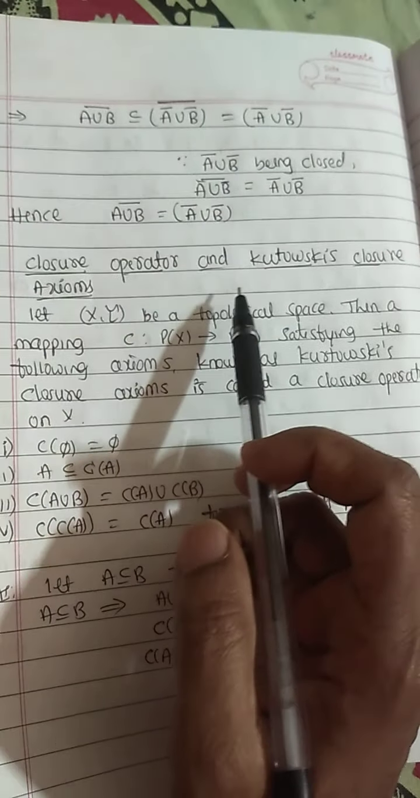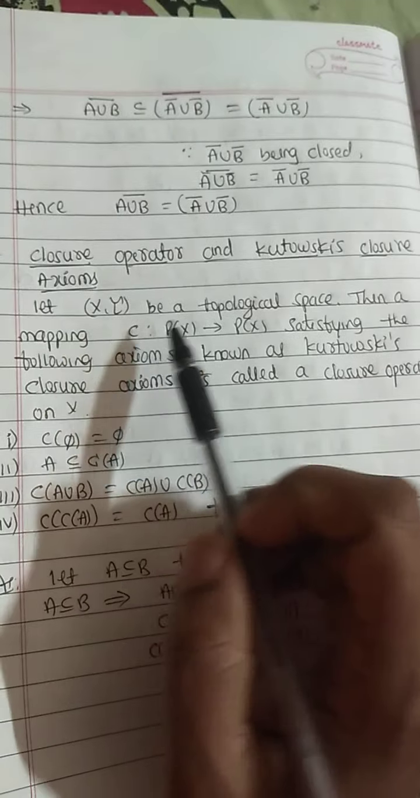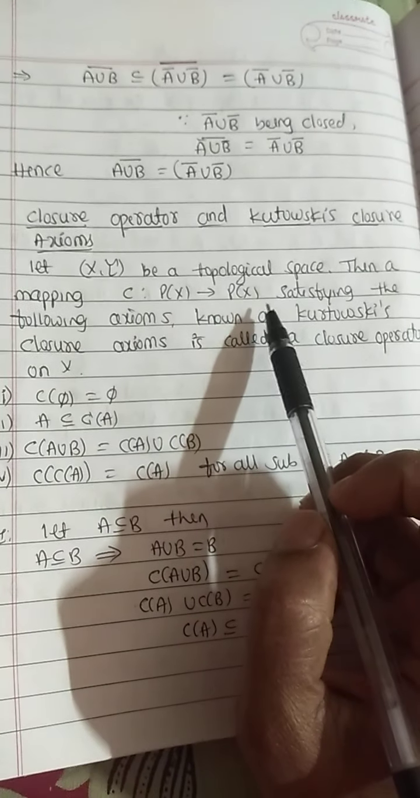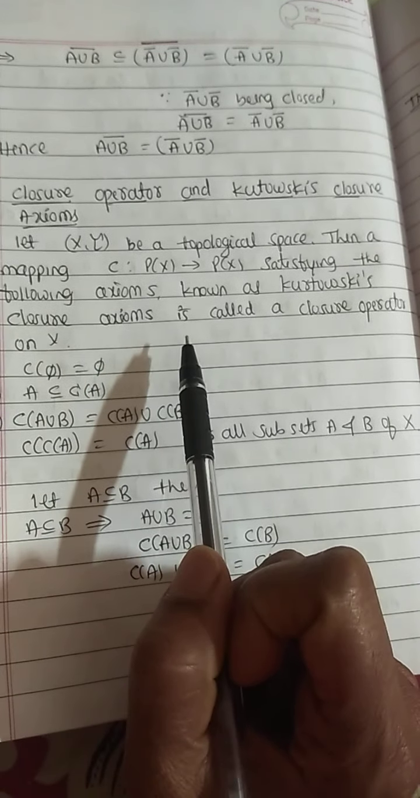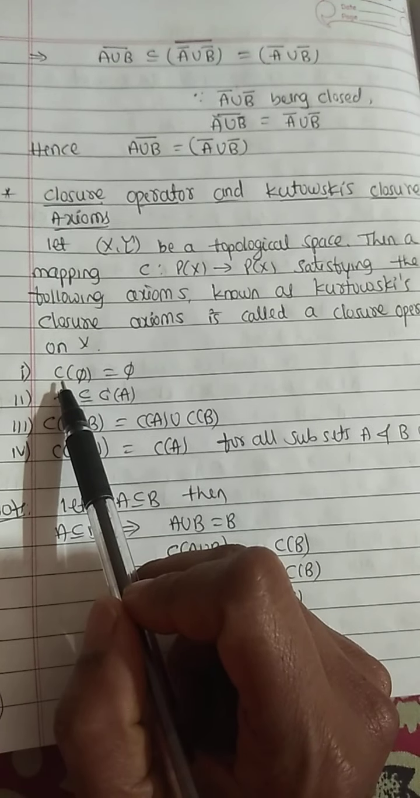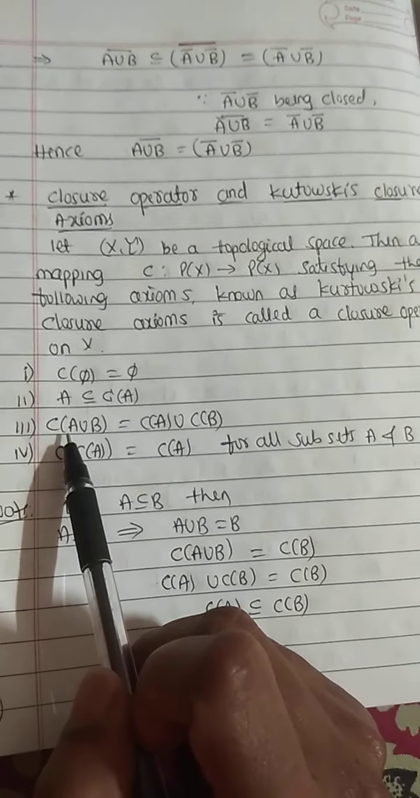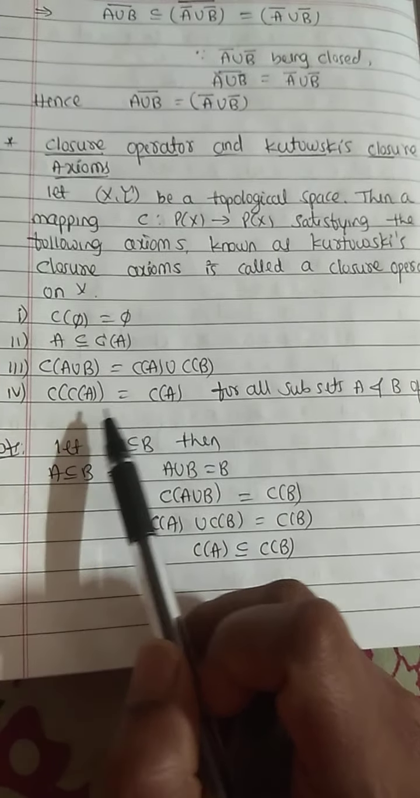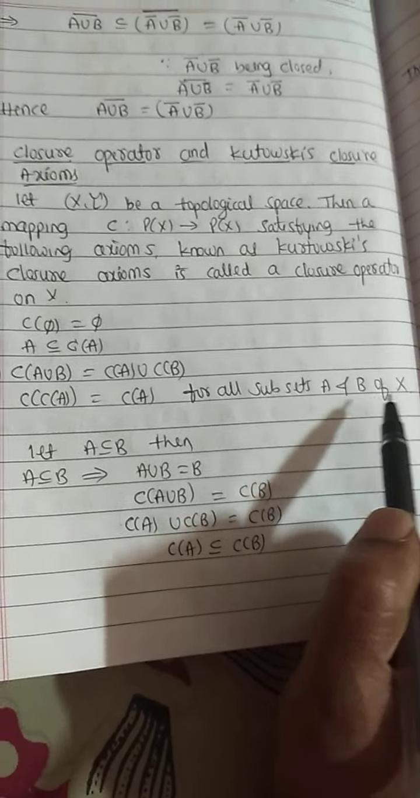Next, closure operator and Kuratowski's closure axioms. Let (X, tau) be a topological space, then a mapping C from P of X to P of X satisfying the following axioms, known as Kuratowski's closure axioms, is called a closure operator on X. First one, C of phi equals phi. Second one, A is a subset of or equal to C of A. Third one, C of A union B equals C of A union C of B. Fourth one, C of C of A equals C of A. Here C is a closure operator on X, for all subsets A and B of X.